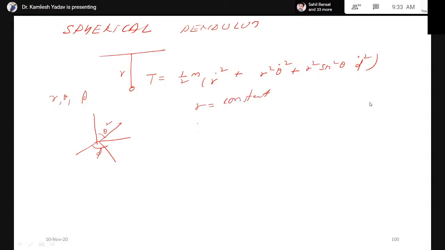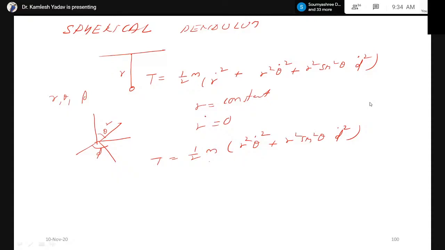Length is not variable, therefore r dot is equal to 0. Therefore we write the kinetic energy as half m (r square theta dot square plus r square sine square theta phi dot square). This is the kinetic energy.